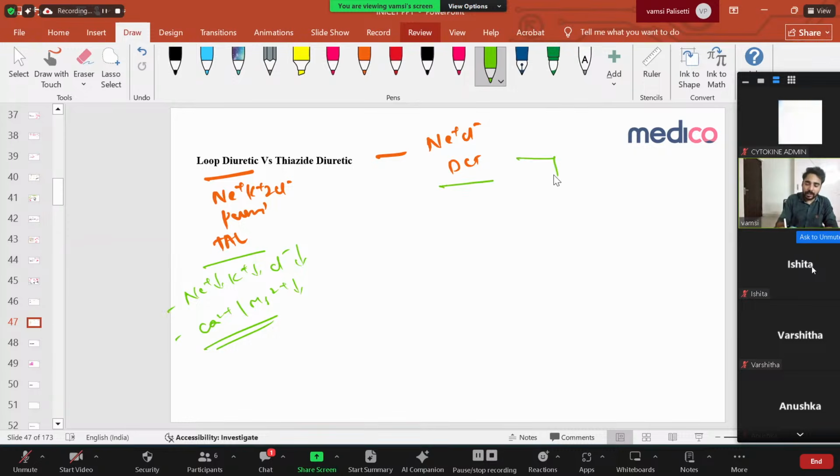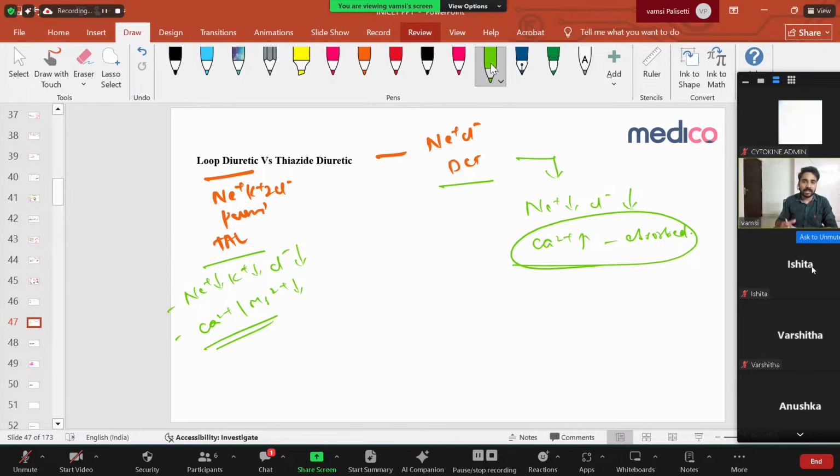But in the case of thiazide diuretic, what is going to happen here? Your sodium is decreased, your chloride is decreased. But calcium is absorbed with the thiazide. Why, and all the concept, you can discuss.